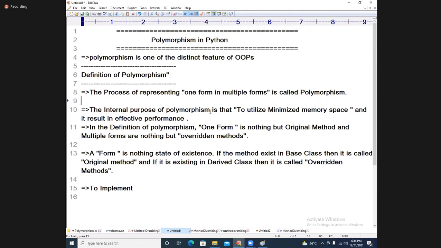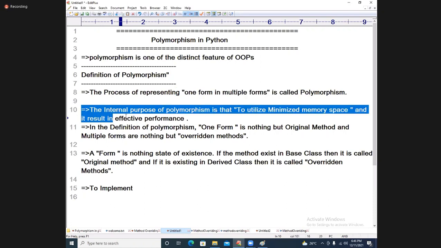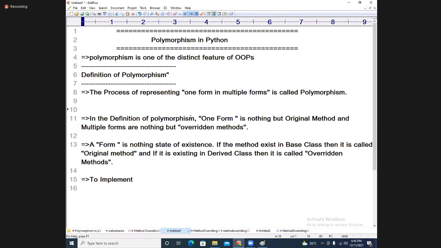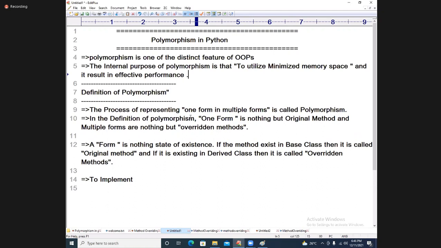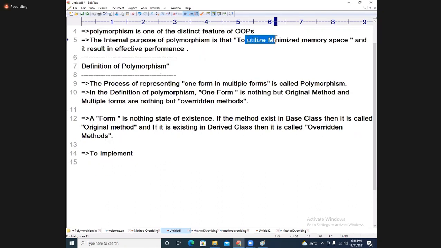The internal purpose of polymorphism, this point I will write on top of it. Now, utilizing minimized memory space, that is the most important word to say. So to implement means to bring into action.